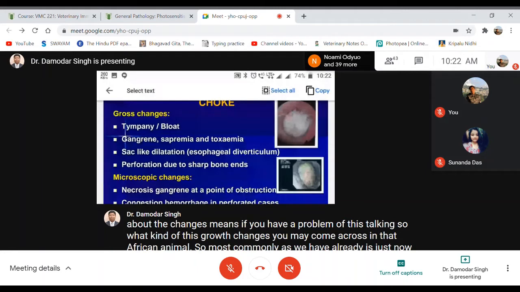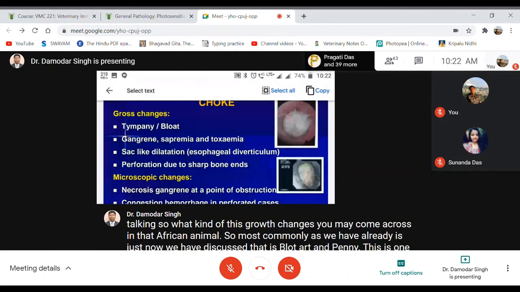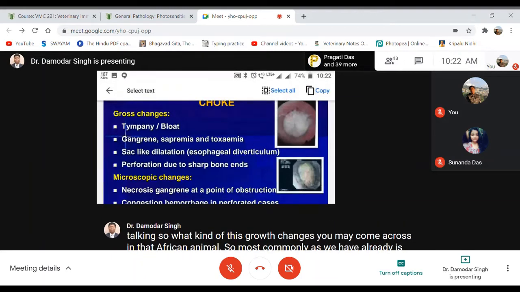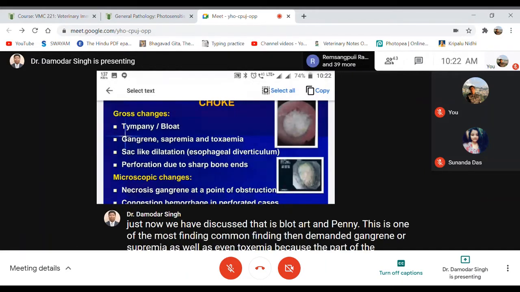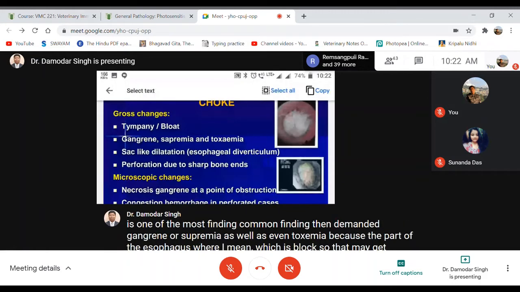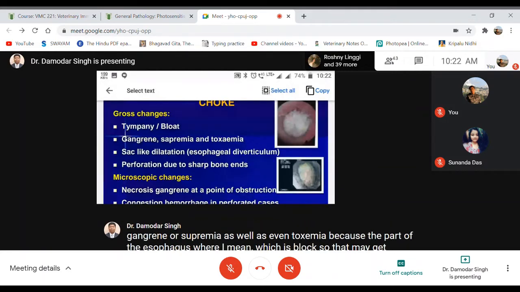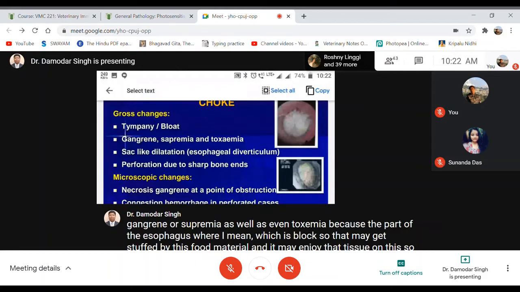Then there may be gangrene, as the part of the esophagus which is blocked gets stuck by the food material and it may injure the tissue on the esophageal mucosa, leading to necrosis, and it may be invaded by saprophytic organisms. After all, it will lead to gangrene formation.